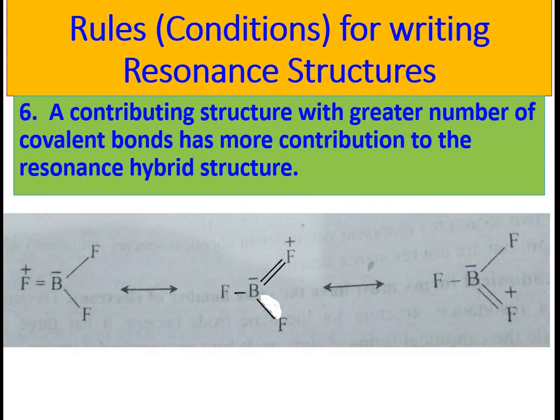This is because the double bond that is formed is due to involvement of a lone pair of the fluorine atom. This fluorine donates an electron pair for the formation of the second covalent bond, that is a coordinate covalent bond. So fluorine has a positive charge and boron has a negative charge.